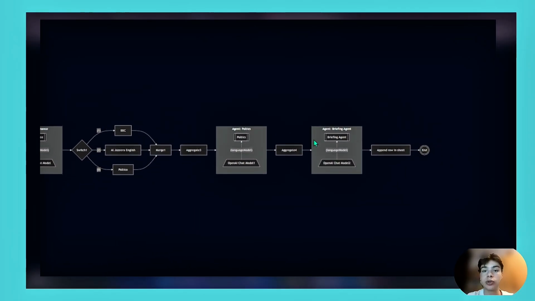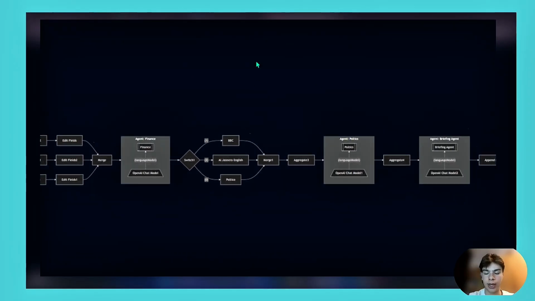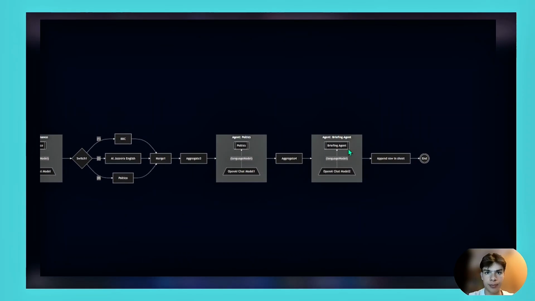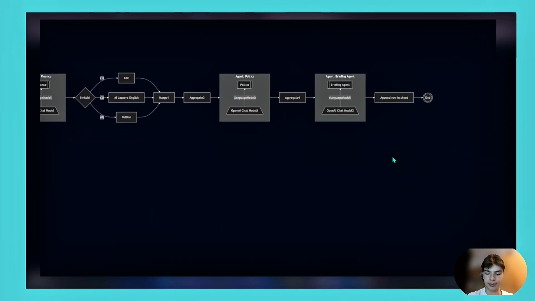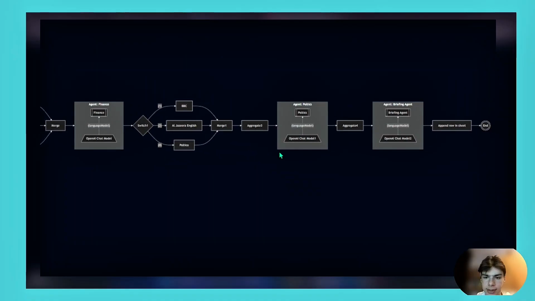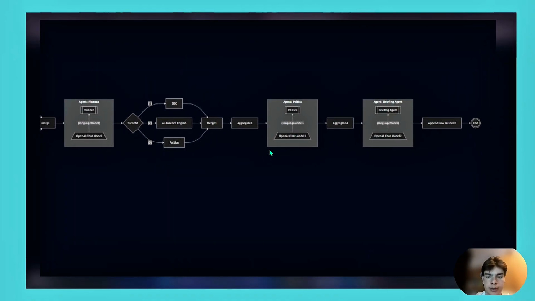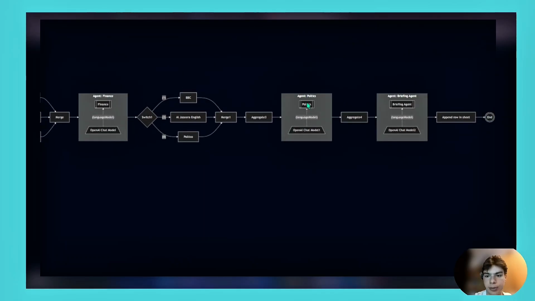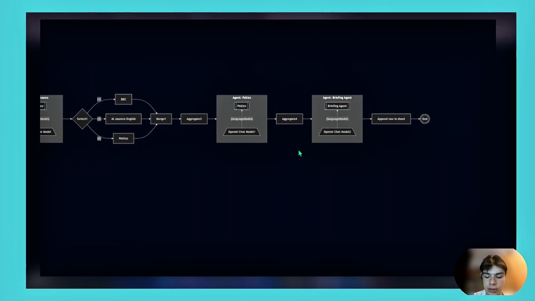And at the end, we're going to take all the information that we gathered, and we're going to create a final news report that is not too long, but still has important information. So this is basically it. I forgot to mention that these topics like finance and politics are not static. You can change them if you want, but this video should only show you how to build a news AI agent, not one specialized for your interests. For me, finance and politics are important, and that's the reason why I'm going to use these topics.